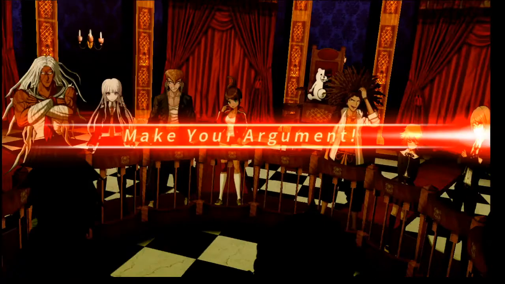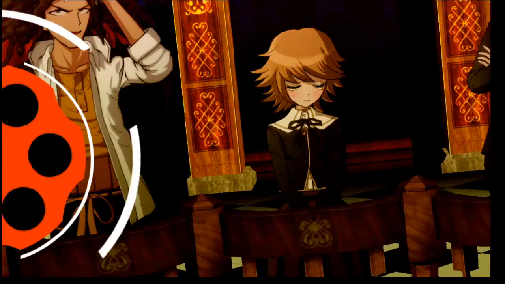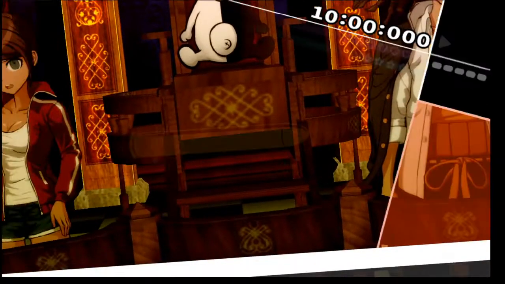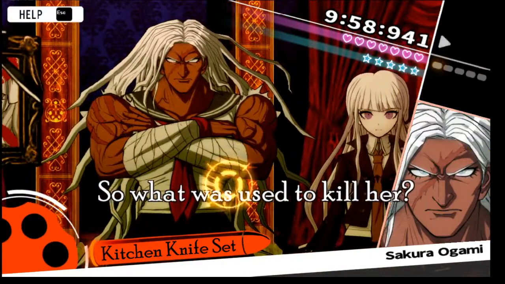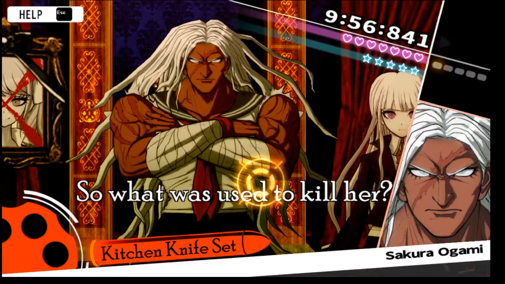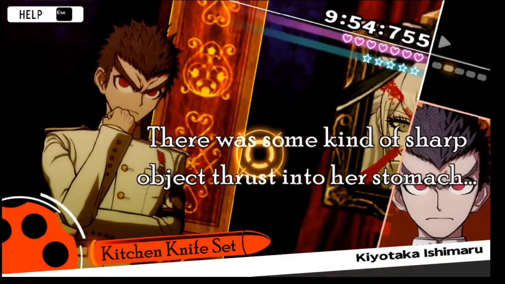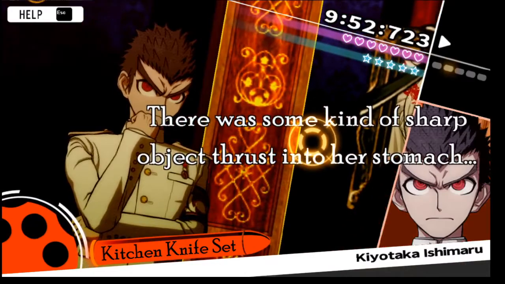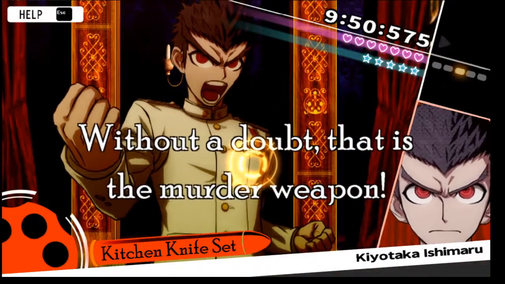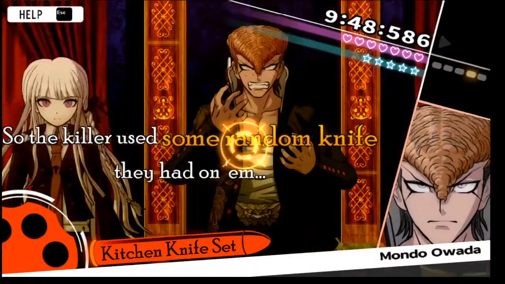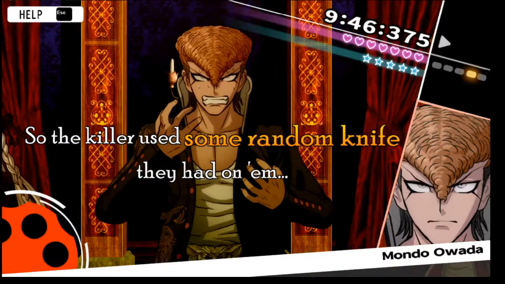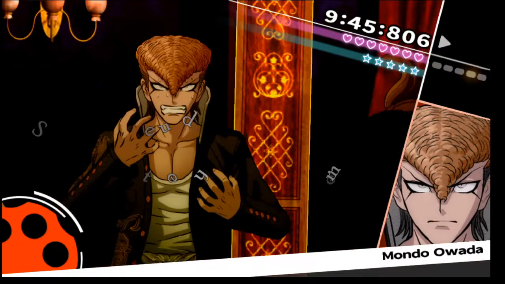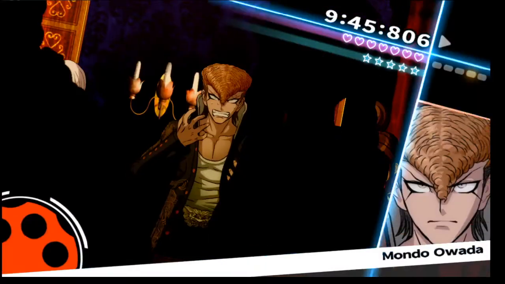Alright, so I'm about to have to shoot something where someone says something that's not right. So what was used to kill her? There was some kind of sharp object thrust into her stomach. Without a doubt, that is the murder weapon. So the killer used some random knife they had on him. No, that's wrong. Not some random knife. Agreed.